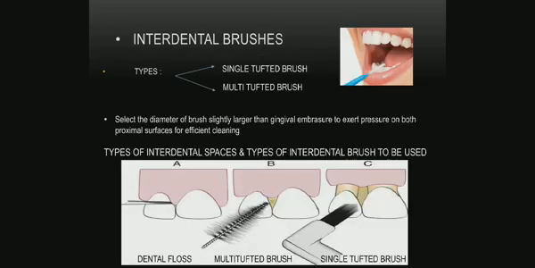Another interdental aid is the interdental brushes. There are two types, single tufted and multi-tufted. It should be selected according to the interdental spaces. If there is a tight contact area, then we have to use dental floss. If there is a small gap between the two teeth, then we can use the multi-tufted brush. If there is a large space between the teeth and there is an absence of papilla, then we have to use a single tufted interdental brush. This will remove the plaque efficiently in the interproximal area.